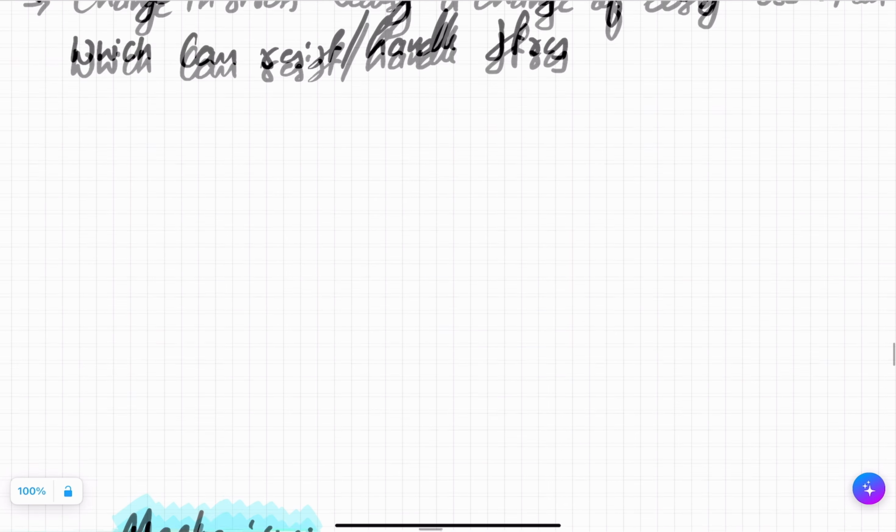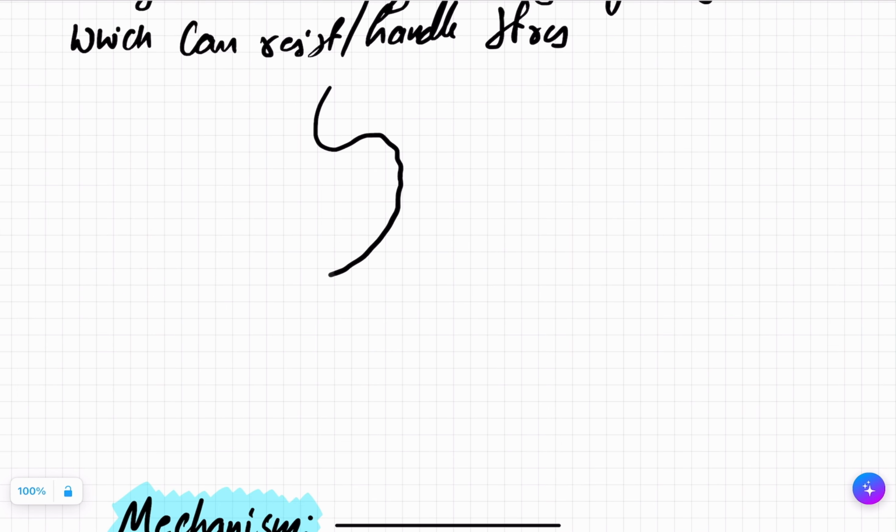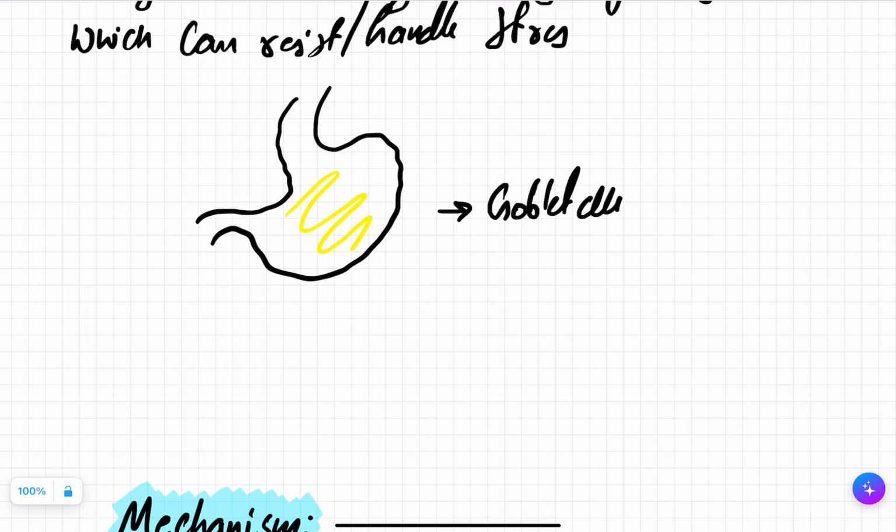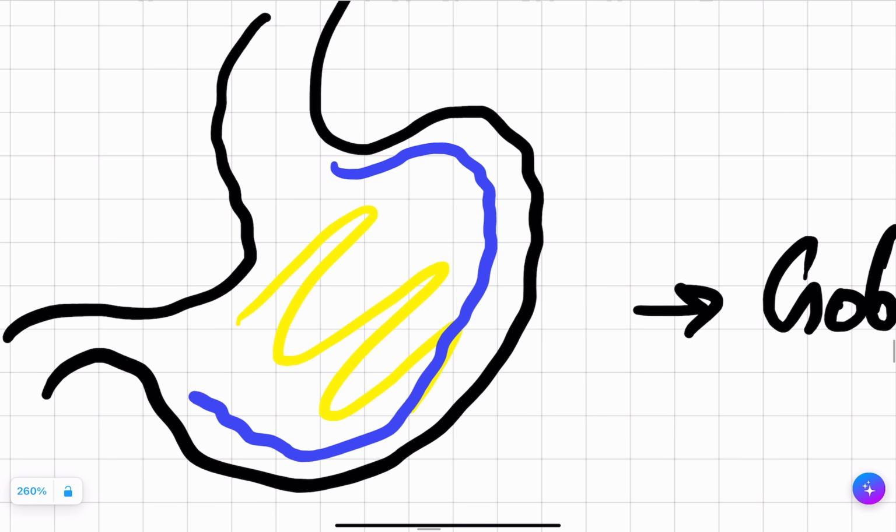Let's say this is your stomach. Stomach has acid. Here you have goblet cells which produce mucin, all those bicarbonates and everything, and it coats your stomach. So your stomach wall is not damaged by the HCl, but you have a sphincter here, the cardiac sphincter.